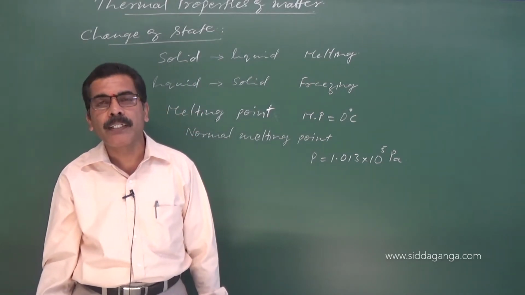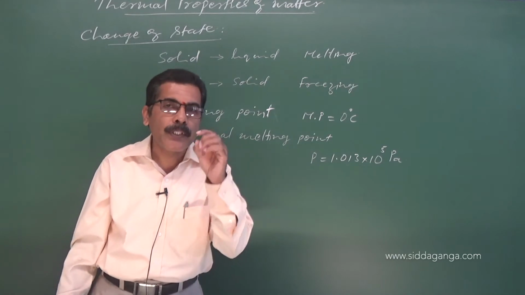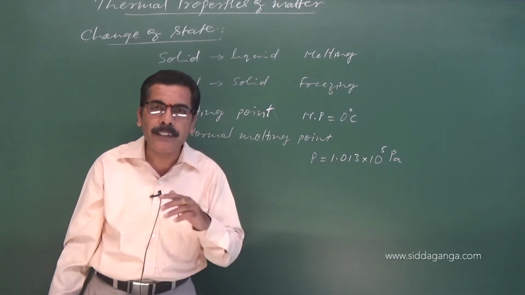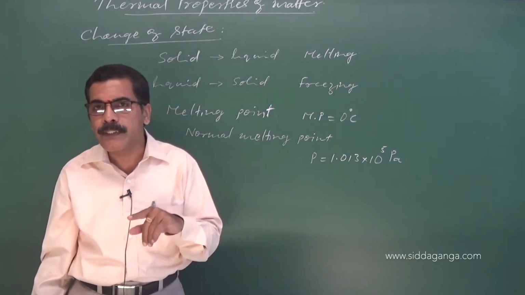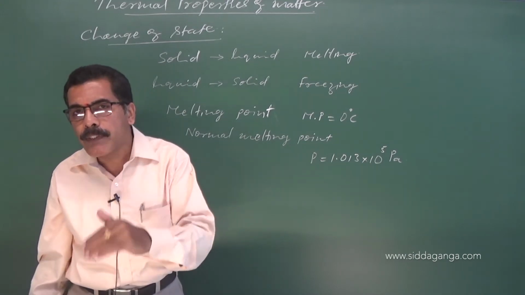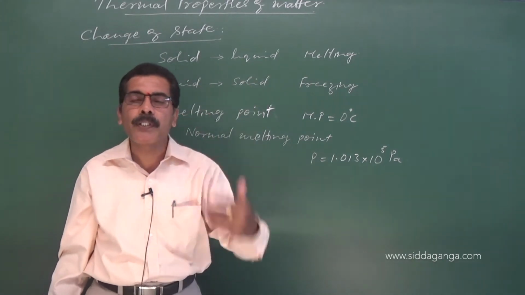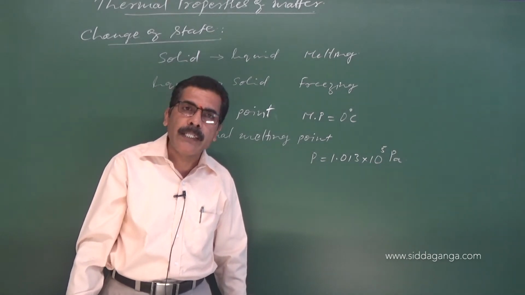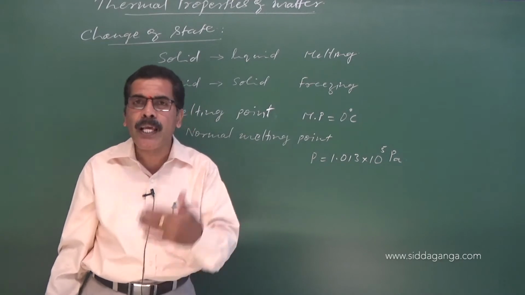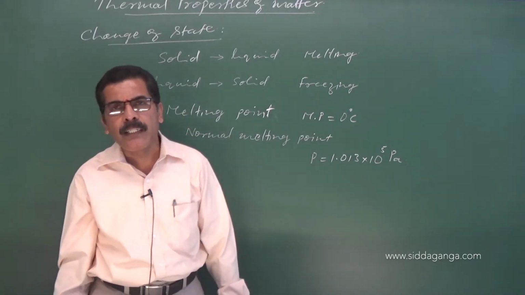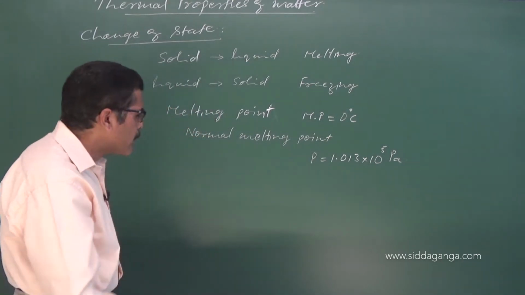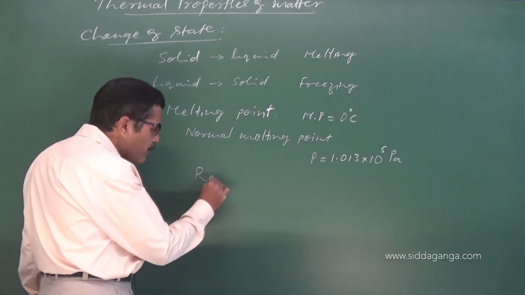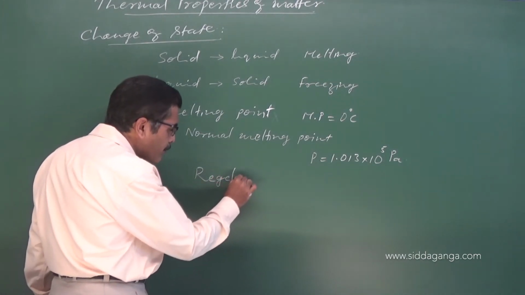Have you got my point? In case of ice, with increase in pressure, melting point decreases, whereas in case of wax, you will find that with increase in pressure, melting point also increases. And this decrease of melting point due to increase in pressure has a lot of advantages. One such advantage is related to regelation, the phenomenon of regelation.